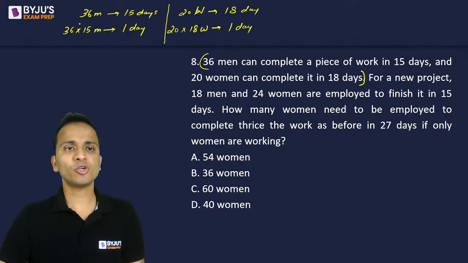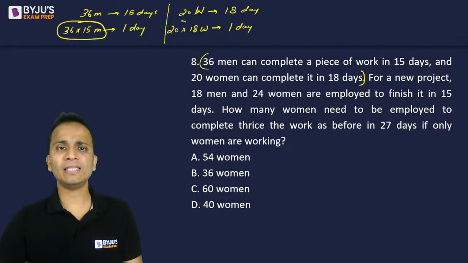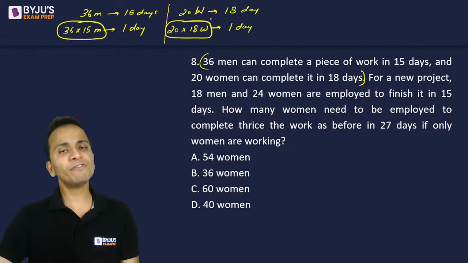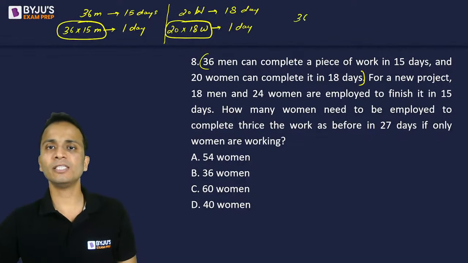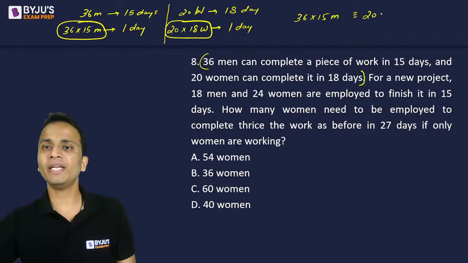So this many men can finish the work in one day, and this many women can finish the same work in one day. So I can say that 36 multiplied by 15 men are equivalent to 20 multiplied by 18 women.